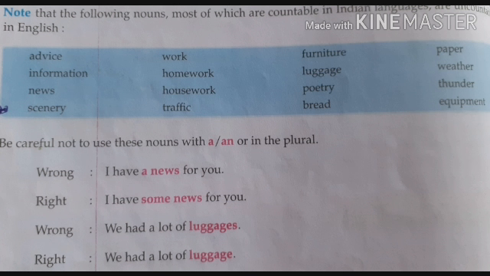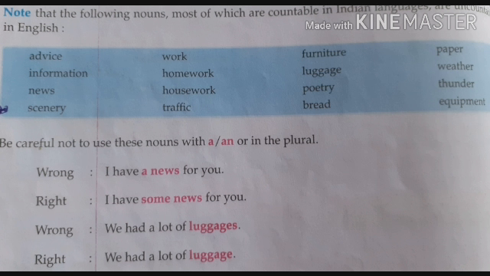Come on, the box. Here in the box, the following nouns are given, most of which are countable in Indian languages, but they are all uncountable in English: advice, information, news, scenery, work, homework, housework, traffic, furniture, luggage, poetry, bread, paper, weather, thunder, equipment. All these that are given in the box are uncountable nouns.